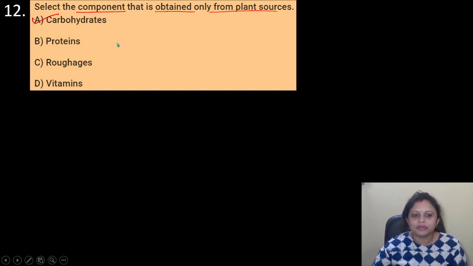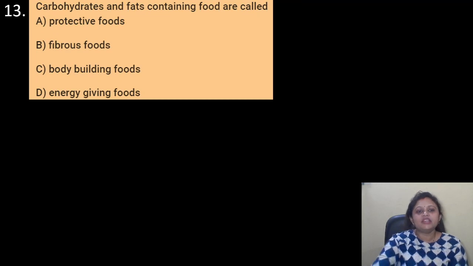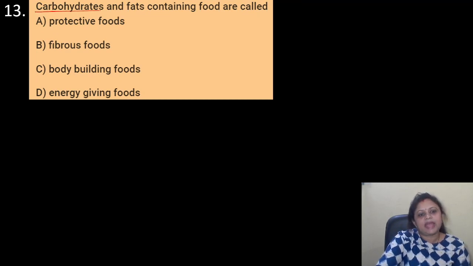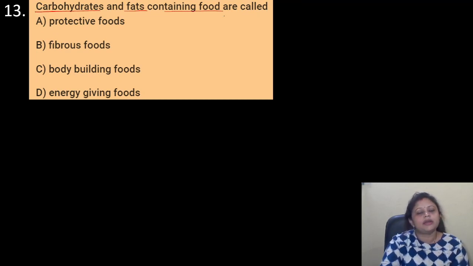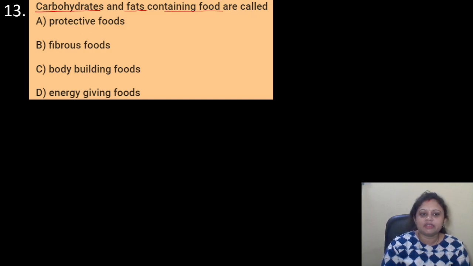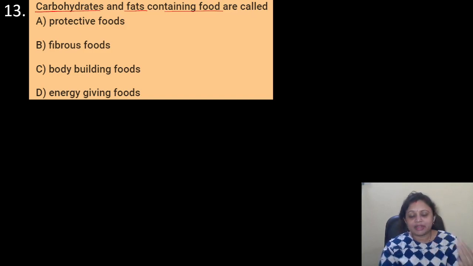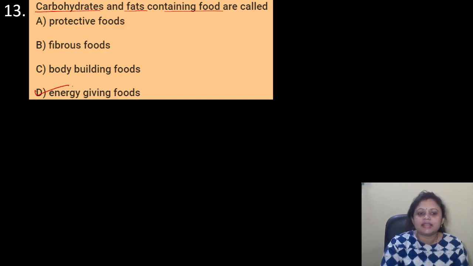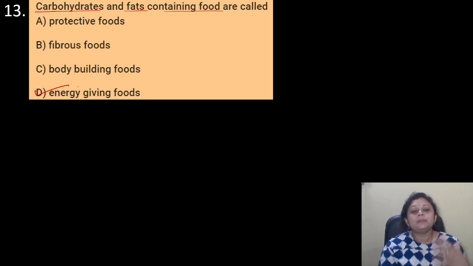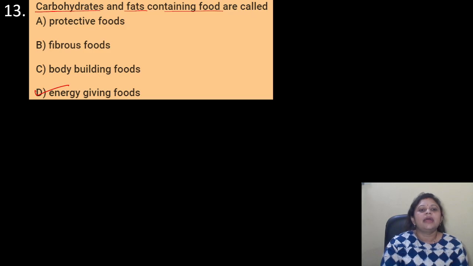Okay. Coming to the next question, carbohydrates and fats containing food are called, options are A. Protective foods, B. Fibrous food, C. Bodybuilding food, D. Energy giving food. So carbohydrate and fat containing foods are known as energy giving food. Okay, they provide our body energy. Correct? And protective foods, you know, these are vitamins and minerals.